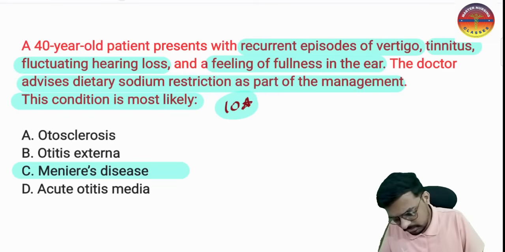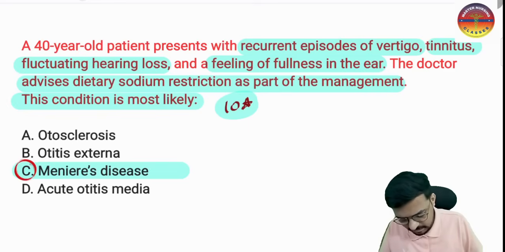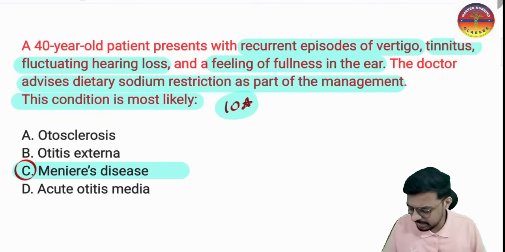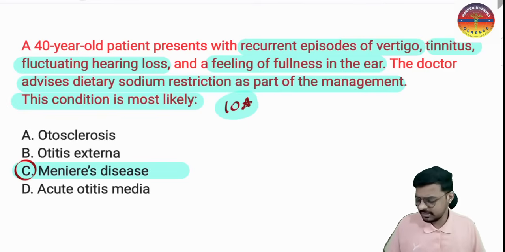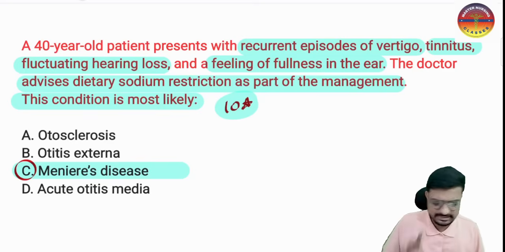Yes, Meniere's disease is the correct answer. Now tell me, what is the other name for Meniere's disease? That is endolymphatic hydrops. Sir, what does it mean? What is Meniere's disease, sir?